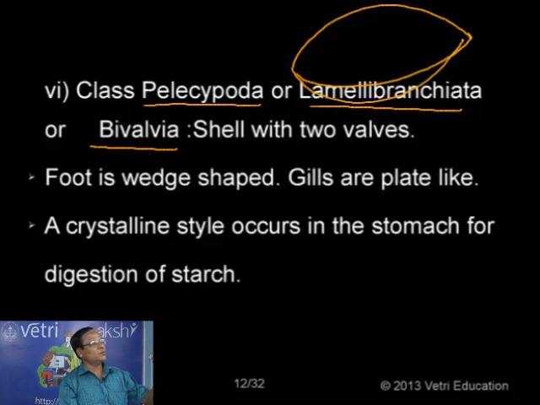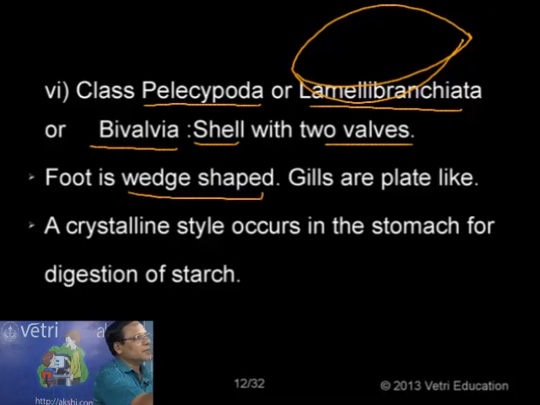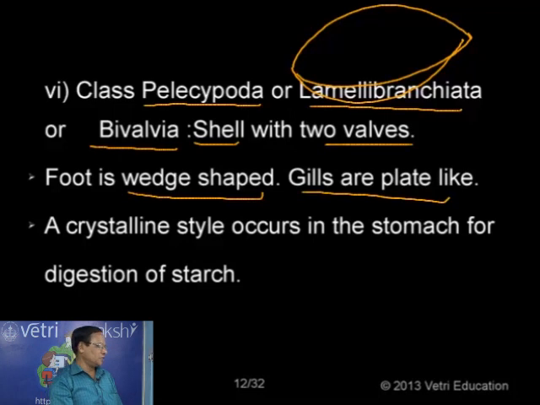So based on the foot, the gills and the shell pieces, the name is given. The animal has a shell with two valves, as I mentioned earlier. The foot is wedge-shaped, hence the name Pelecypoda, and the gills are plate-like, hence the name lamellibranchiata.